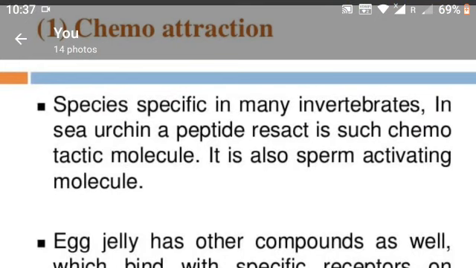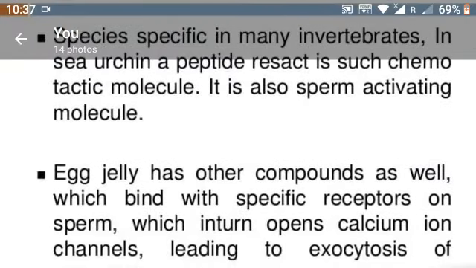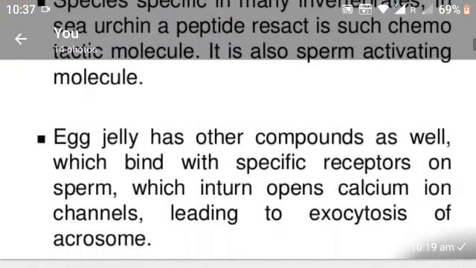It is also a sperm activating molecule. Egg jelly has other compounds as well, which bind with specific receptors on sperm, which in turn opens calcium ion channels, leading to exocytosis of the acrosome.